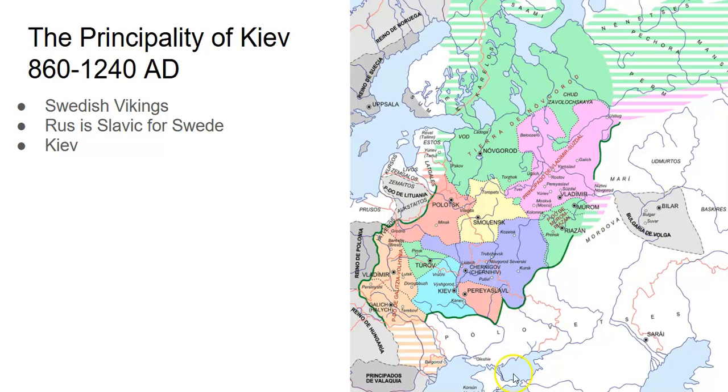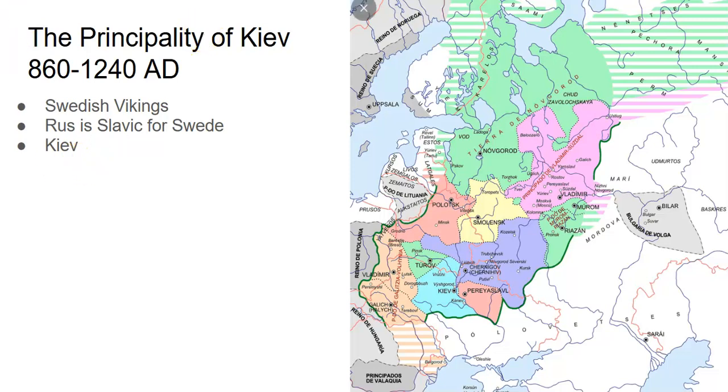Okay, so it has a river that cuts through it that dumps out onto the Black Sea. So that is easy access to Constantinople, which is further down here, off the map. So they can take the Black Sea up to Kiev, and then from Kiev, they can take these other various rivers to Scandinavia. Okay. So it's this important center between this really big city, Constantinople, and then these other small civilizations of Viking groups up here that are sailing around Europe. And we're going to be talking about those in a slide here.